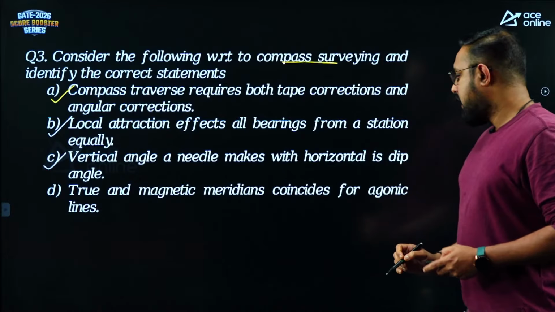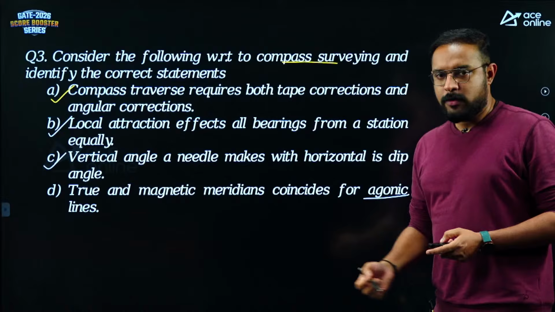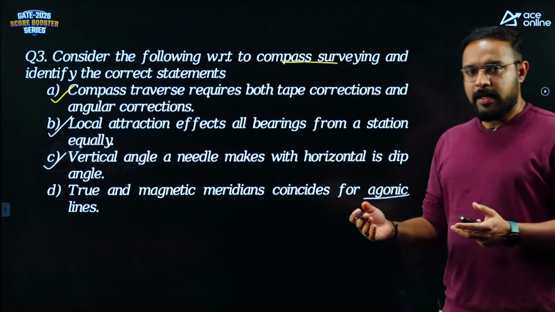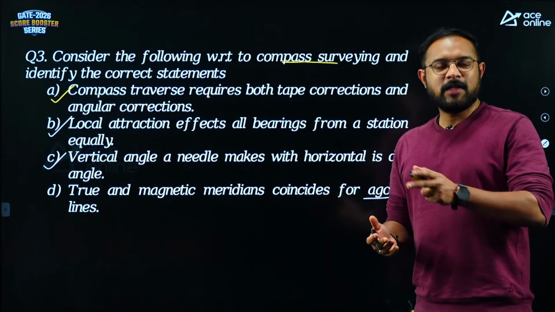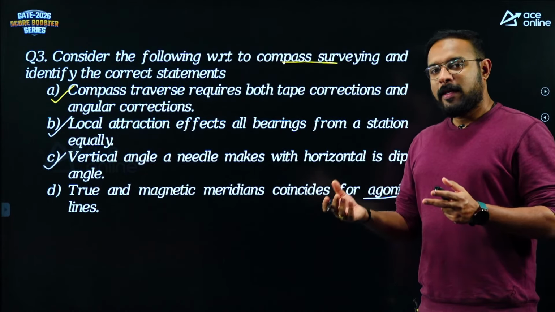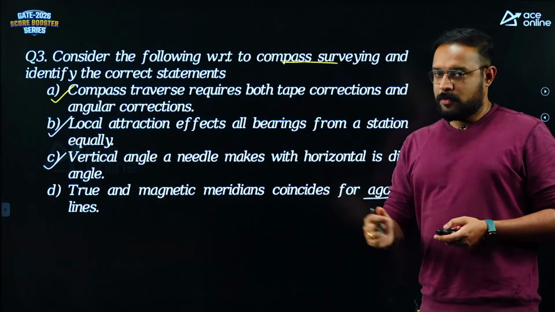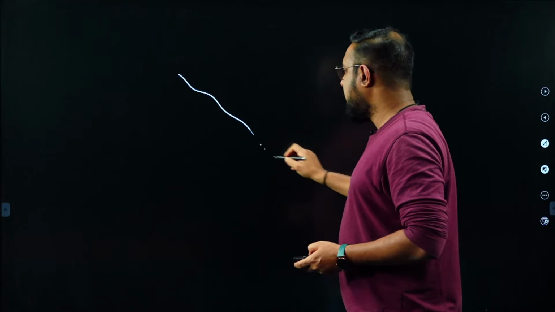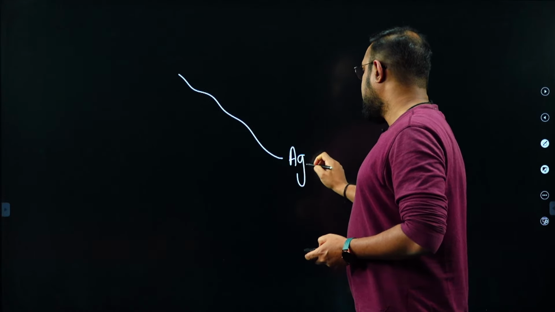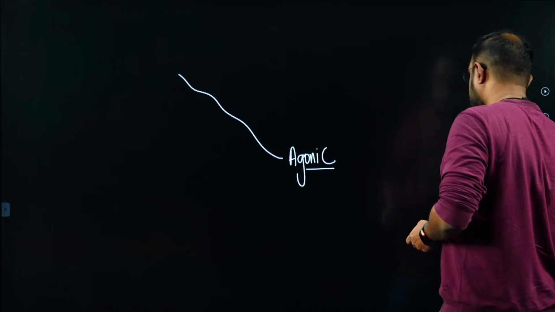True and magnetic meridians coincide for agonic lines. What are agonic and isogonic lines? Isogonic lines, iso means same or equal. So, isogonic lines join points of what? Same or equal declination, whereas agonic lines join points of zero declination. What is zero declination? So, if I am saying that this is an agonic line, what is the meaning? The meaning is the declination is 0 there.